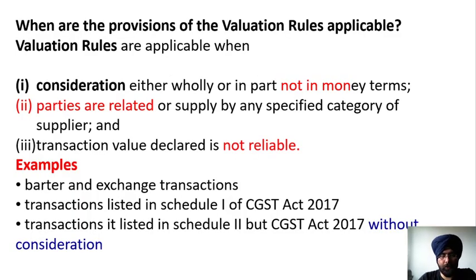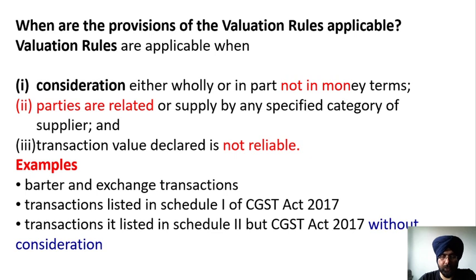Here we have discussed that the valuation rules are to be applied if the transaction value is to be rejected because the price is not the sole consideration or the parties are related parties. So when the consideration is either wholly or in part not in money, then the valuation rule has to be applied. Parties are related or supplied by any specific category of supplier. Transaction value declared is not reliable. So in that case, valuation rule will apply, like barter and exchange transactions, where one person exchanges goods with another person.